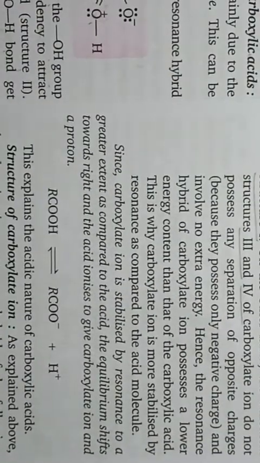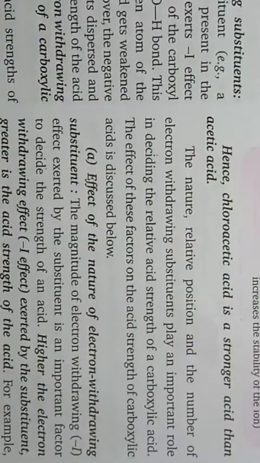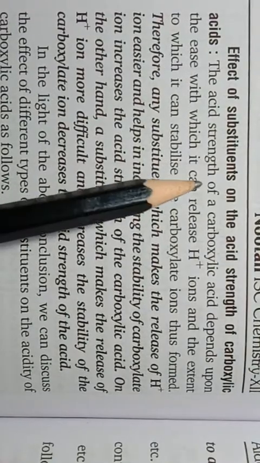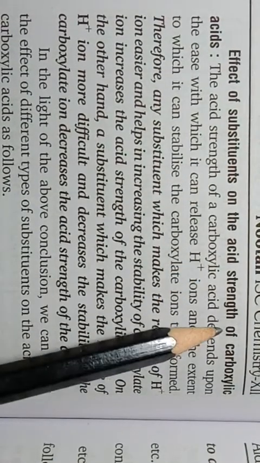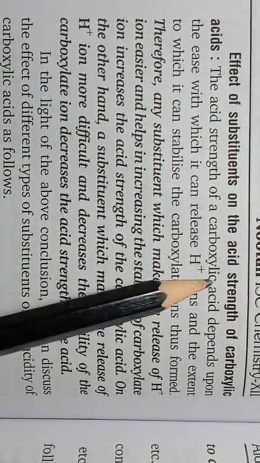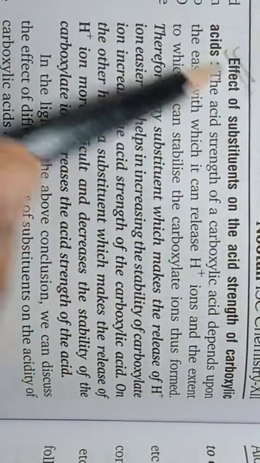Then the next heading: effect of substituents on the acid strength of carboxylic acid. It is a very important heading.